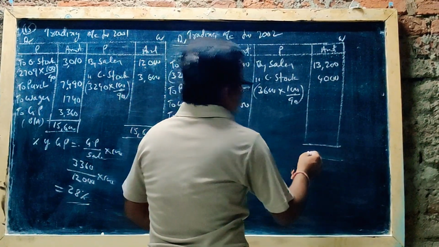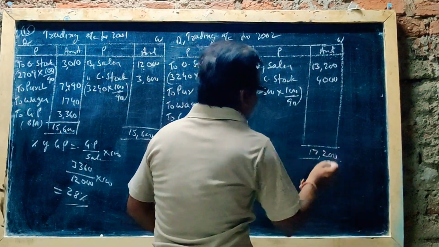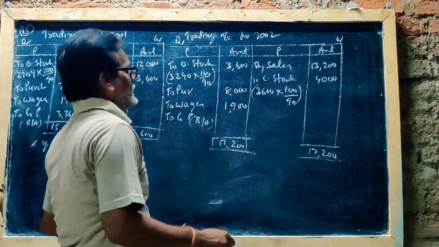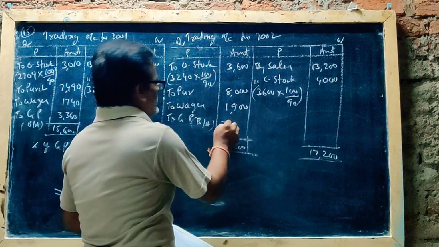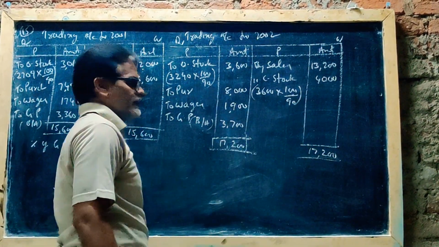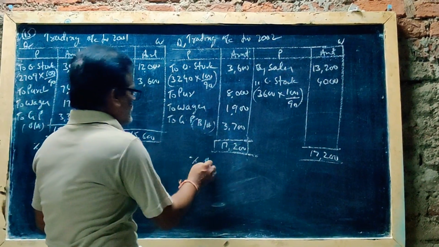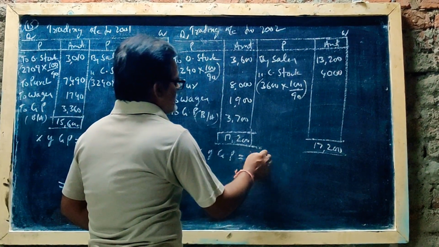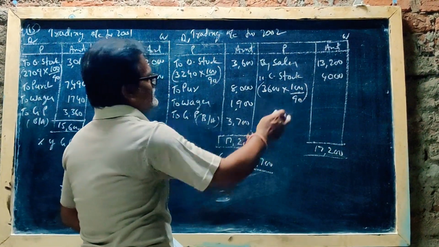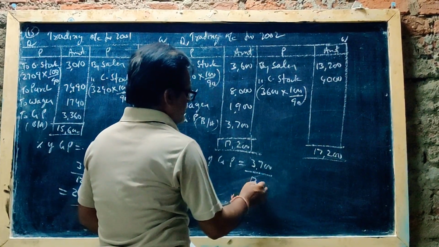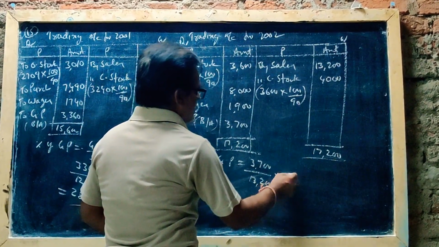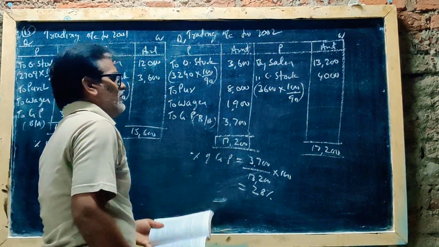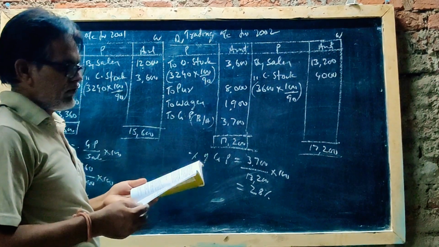Total 17,200 minus these three amounts. 3,700 rupees gross profit. Again, percentage of gross profit equals 3,700 gross profit by sales 13,200 into 100. How much? 28%.